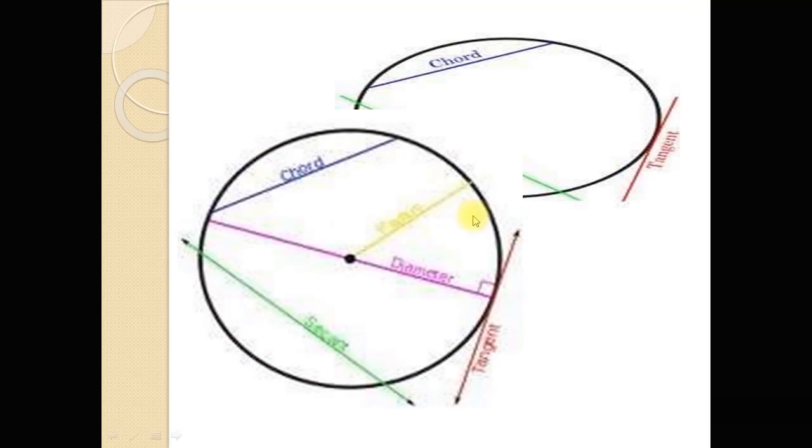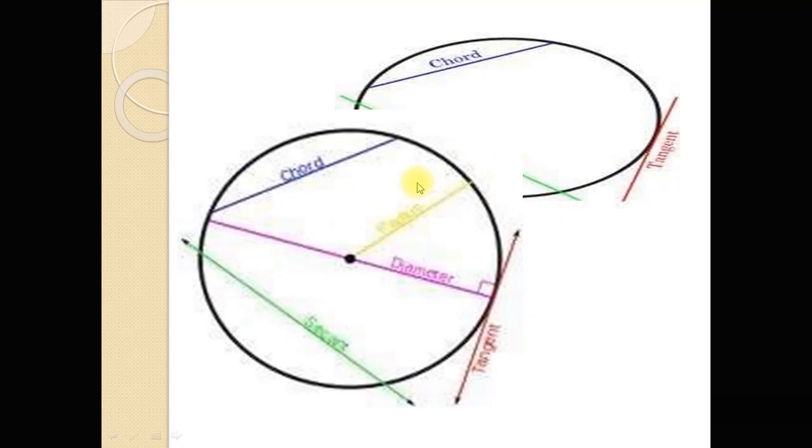So dear students, there are some characteristics of the circle. The first characteristic is the center, another is the radius, and this is another characteristic. Diameter is also a characteristic of the circle. Chord is also a characteristic of the circle. Secant line and tangent line, these are the characteristics of a circle.